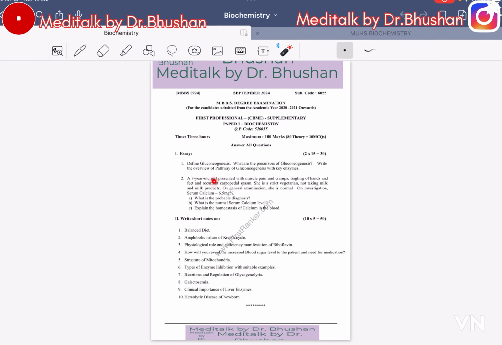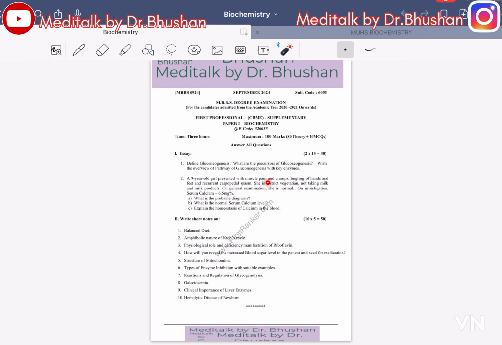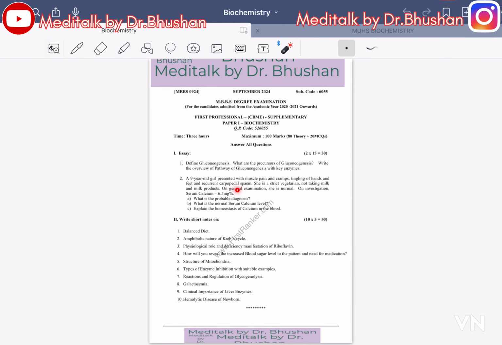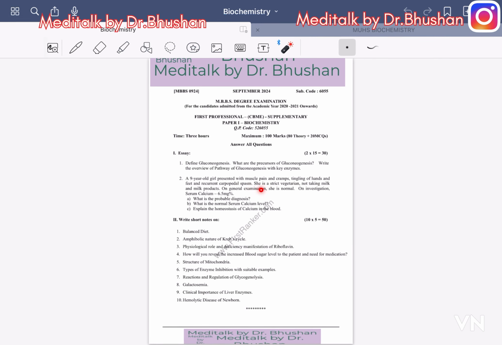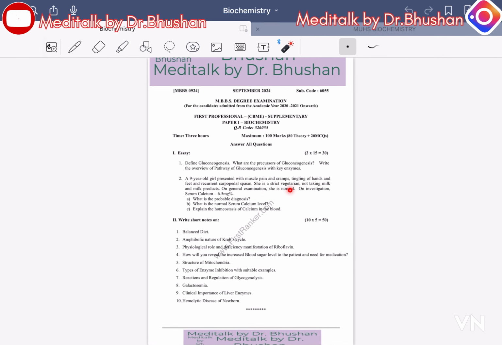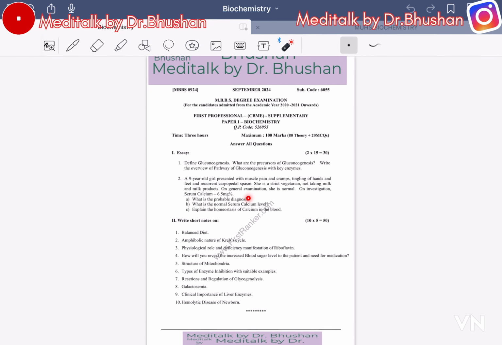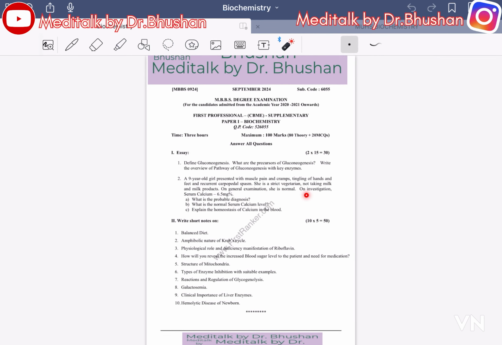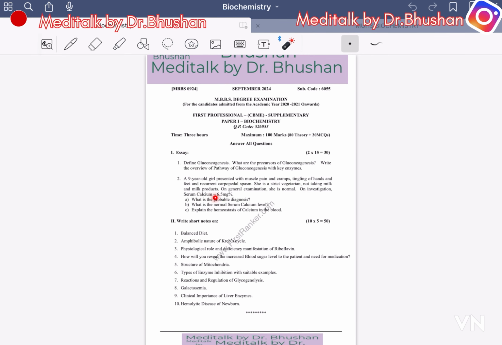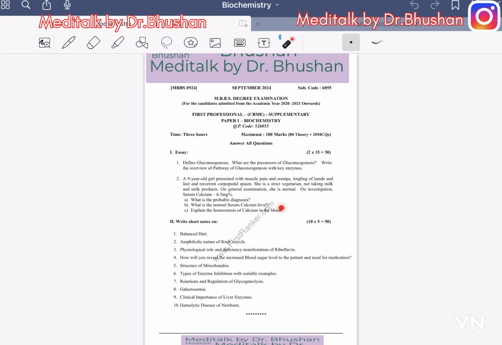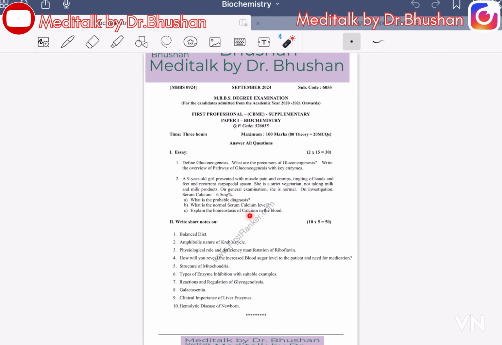Second is a 9-year-old presented with muscle pain, cramps, tingling of hands and feet, and recurrent carpopedal spasm. She is a strict vegetarian, not taking milk and milk products. On general examination, she is normal. On investigation, serum calcium is 6.5. What is the probable diagnosis? What is the normal serum calcium level? Explain the homeostasis of calcium in the blood.